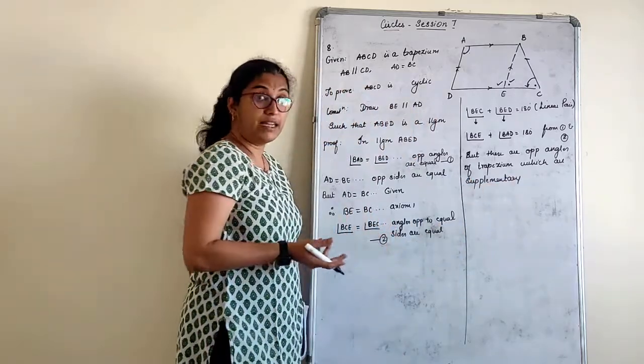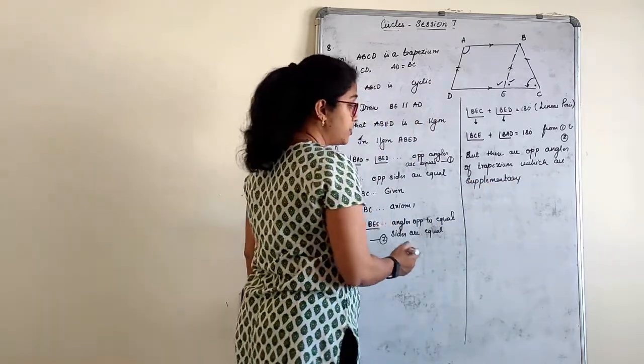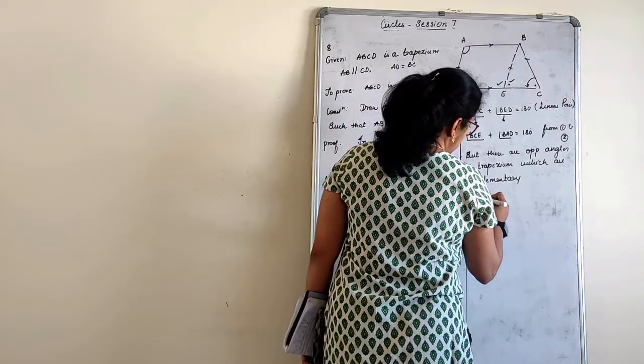Right? So, when can opposite angles be supplementary? Sum of opposite angles. Therefore, AB